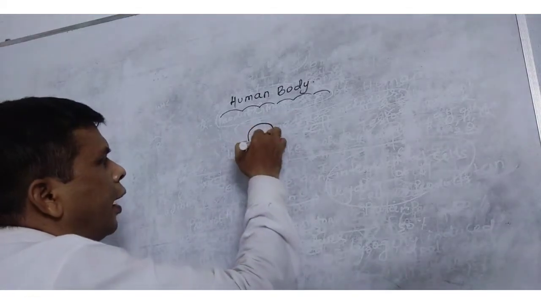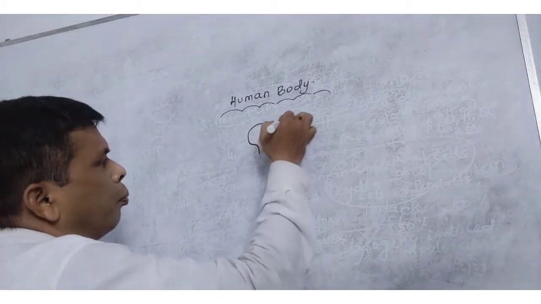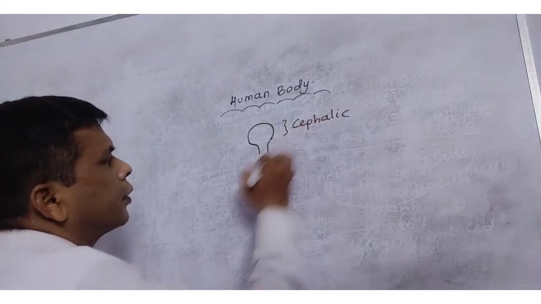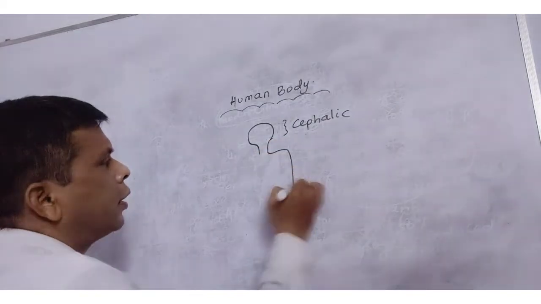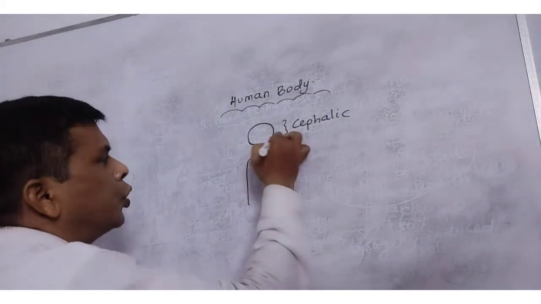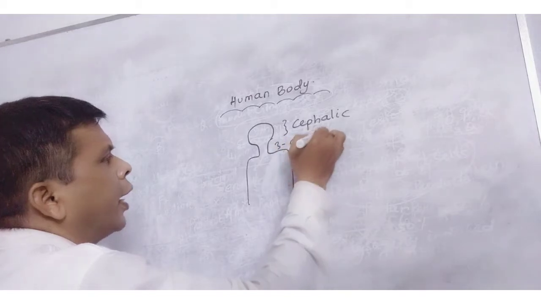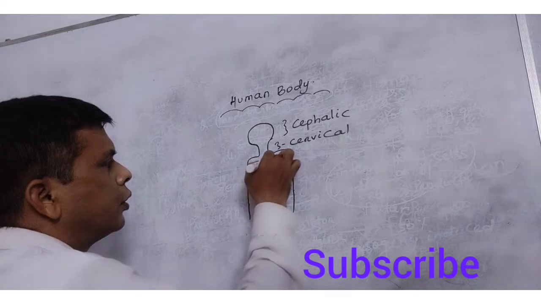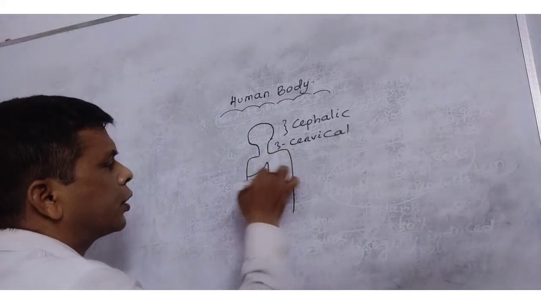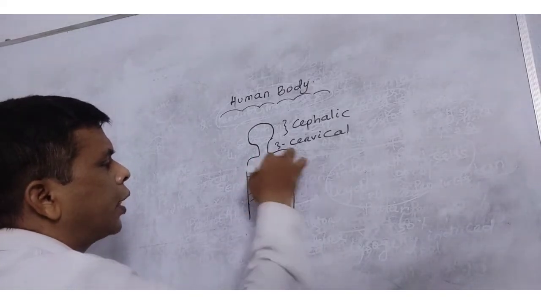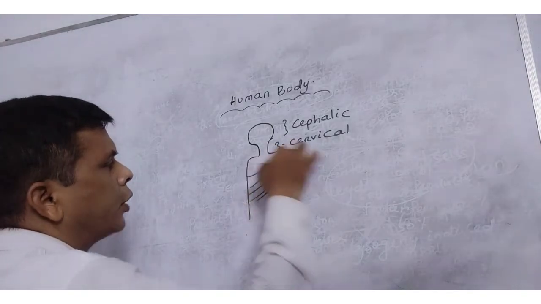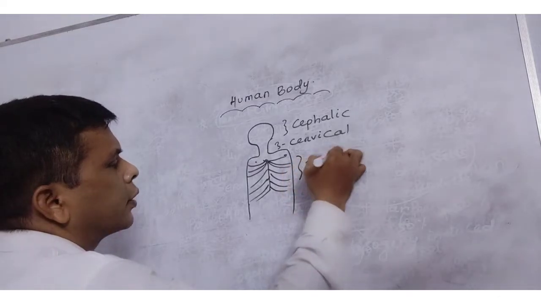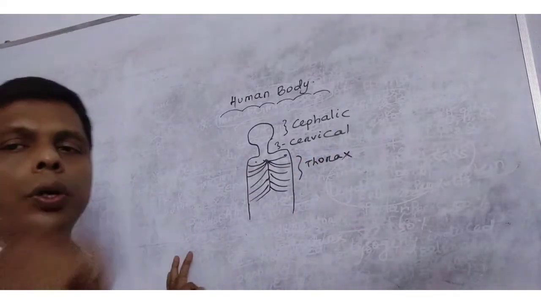Anterior part, this is the head region, or in biology we will call it the cephalic part. Next is the cervical part, the neck region. Then the portion where 12 pairs of ribs are present is the thorax zone.